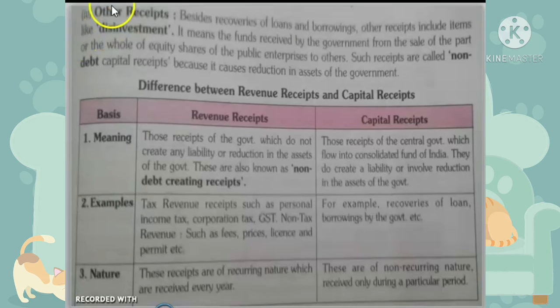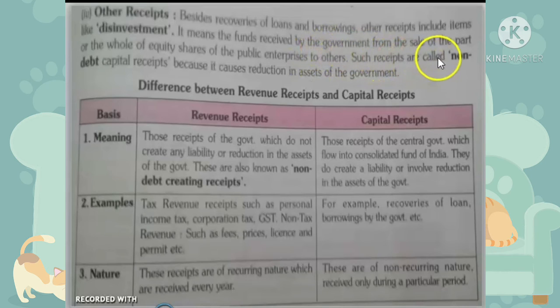The next topic is other receipts. Besides recovery of loans and borrowings, other receipts include items like disinvestment. It means the funds received by the government from the sale of part or the whole of the equity shares of a public enterprise to others.